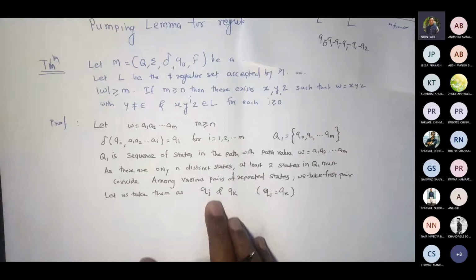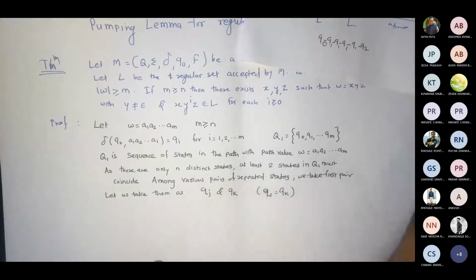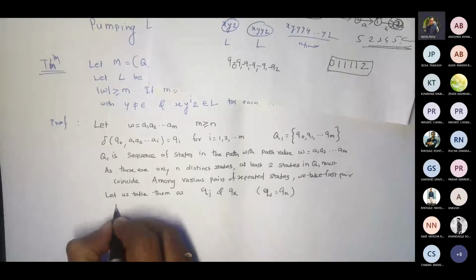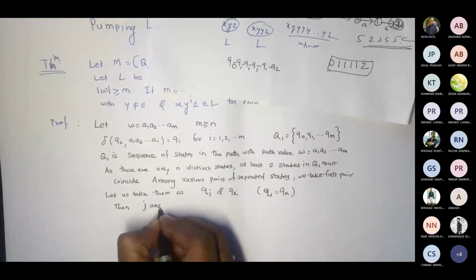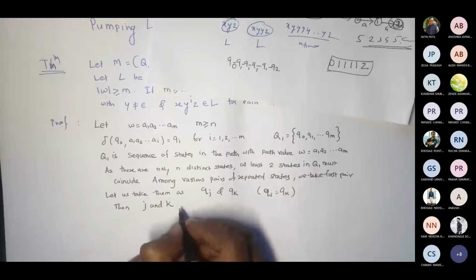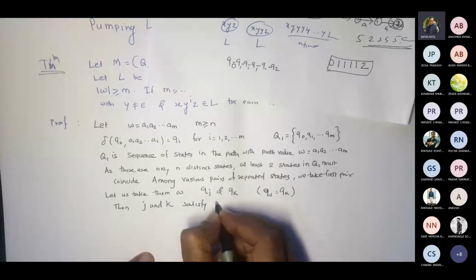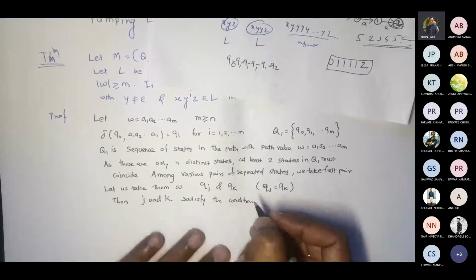Now, whenever I am considering this pair, J and K satisfy the condition.